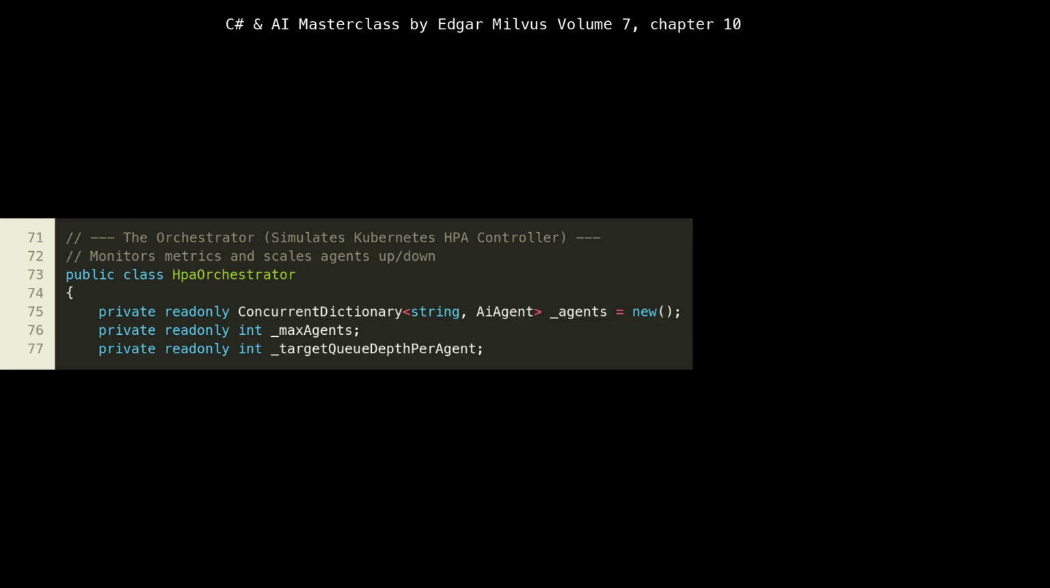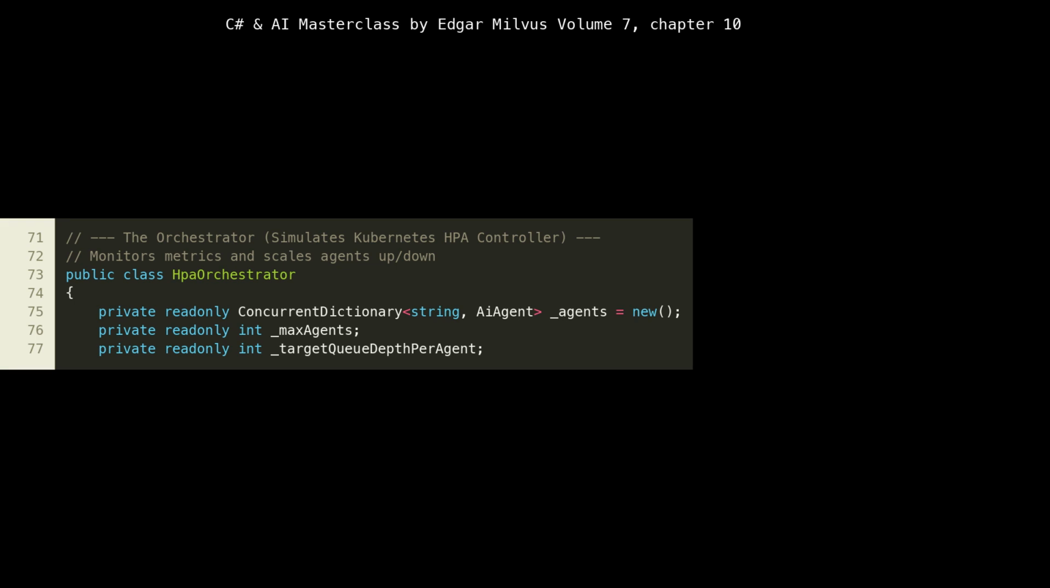Here we introduce the HPA Orchestrator, which is a simulation of the Kubernetes Horizontal Pod Autoscaler, HPA, controller. This is where the magic of autoscaling happens. Private read-only ConcurrentDictionary<string, AIAgent> _agents = new, at line 73, is a thread-safe collection used to keep track of all active AI agent instances. Using ConcurrentDictionary is essential because multiple threads, e.g., the scaling loop and the request router, will be accessing and